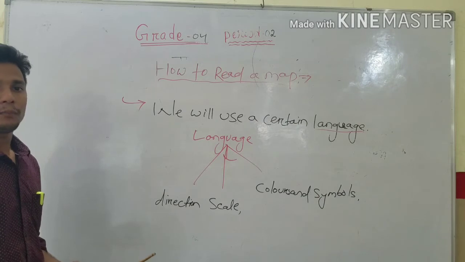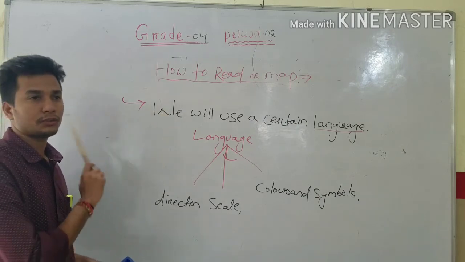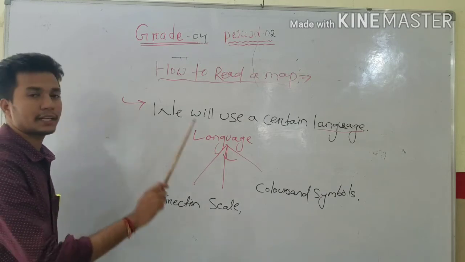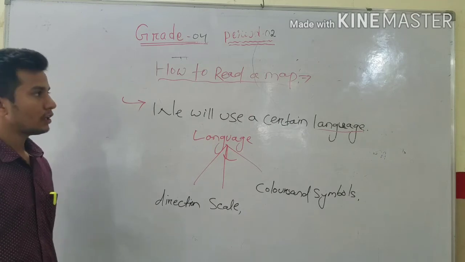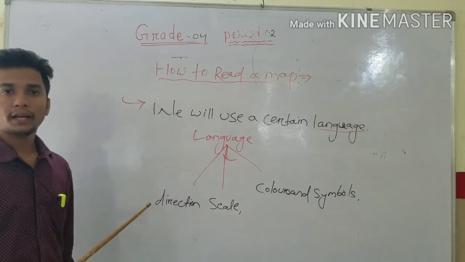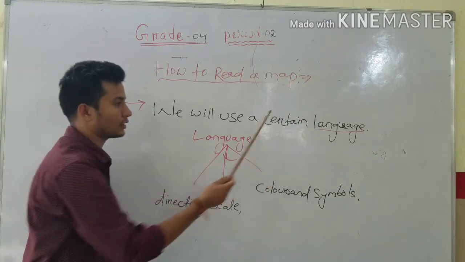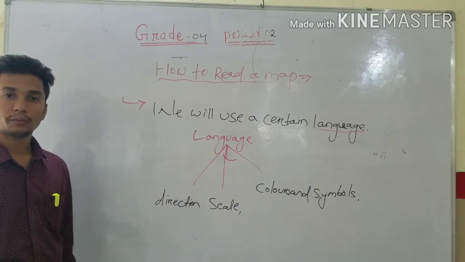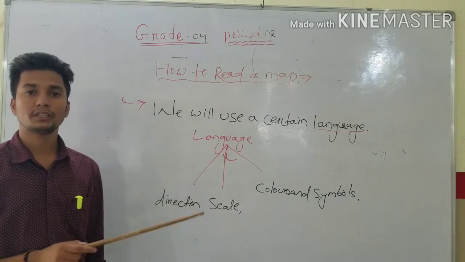Understood, everybody? Because we cannot read it like a topic, this is not a subject. We can use some words or sentences and read the map like how we read other books. But here, to read a map means we will use a certain language. That language is directions. We should know the direction of a map. We should know the scale of a map. How much scale is measured means it is measurement.